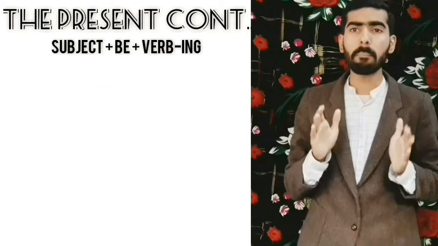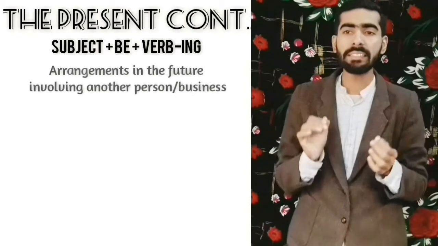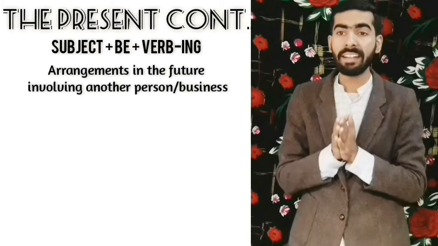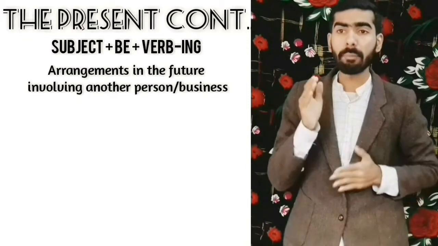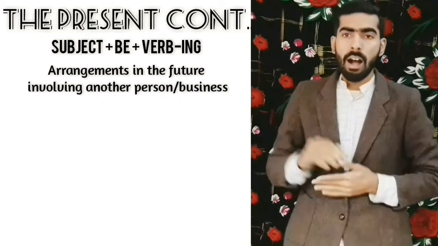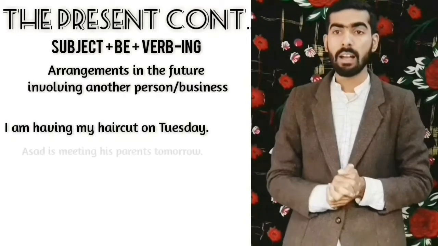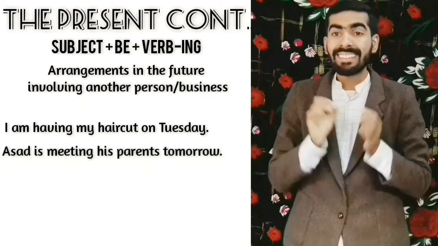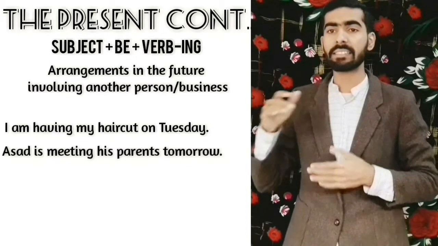We also use the present continuous to talk about arrangements. This means that we are planning to do something in the future and it involves another person or business. Let me give you an example. I am having my haircut on Tuesday. Asad is meeting his parents tomorrow. They are plans, but they depend on something else.